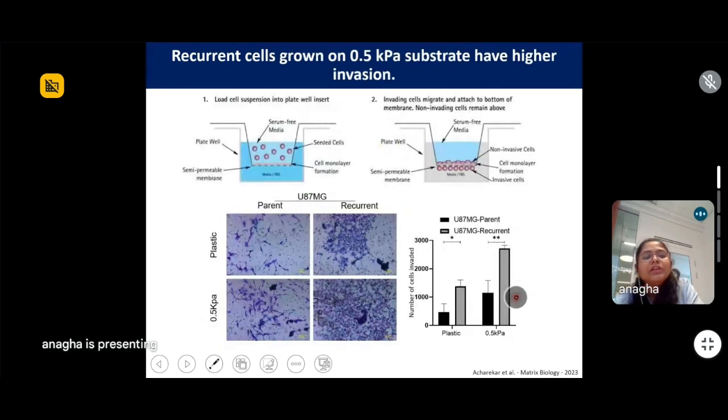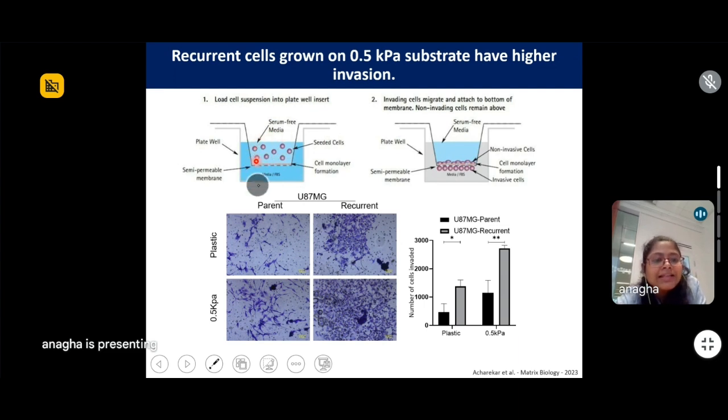their phenotype. So we did a Boyden chamber assay, where this is called a Boyden chamber. Here we have a serum-free media, and here we have media with serum. So it creates a chemotaxis coefficient.